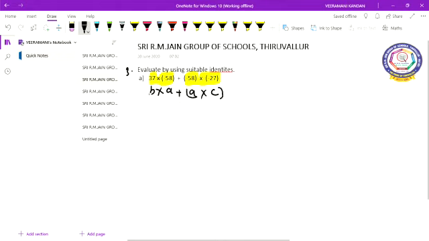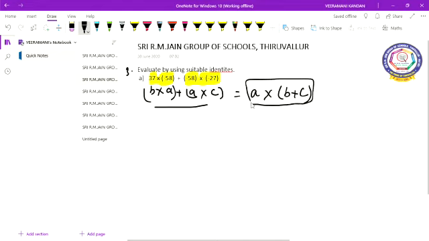Now what are you receiving, children? A into B plus A into C. So equal to, here which is the common element? A. So A into B plus C. So A into B plus C, what will you get, children? A into B plus A into C. What is the name of the property, children? Distributive property of multiplication over addition. Do you understand, children? Now this side is given here. We are going to find the value using this.